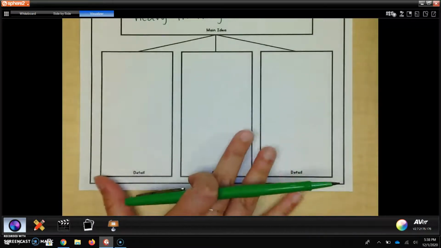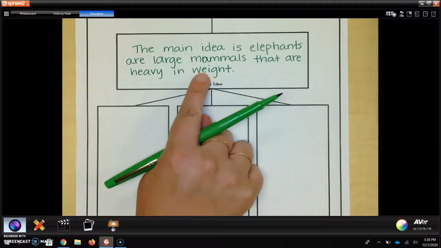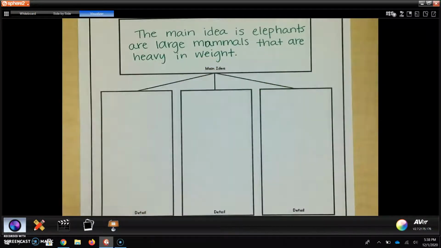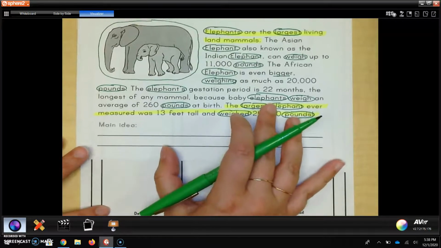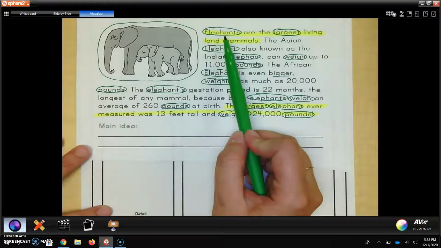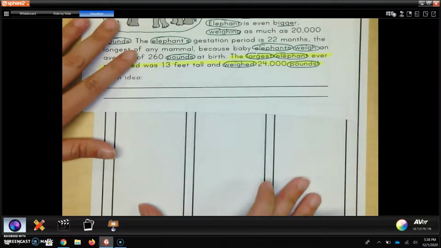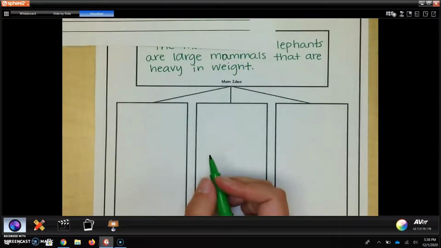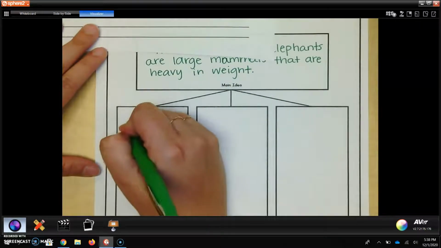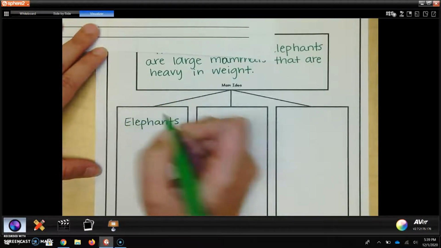All your supporting details are just facts from your text that support what we set up here. So for the main idea of elephants being large and heavy in weight, I need to find a sentence that supports that and proves that. Well, if I look at my very first sentence, it says elephants are the largest living land mammals. That's a great detail to add because it supports that they're very large mammals. So all I'm going to do is copy that first sentence. You can copy it or you can even say it in your own words.